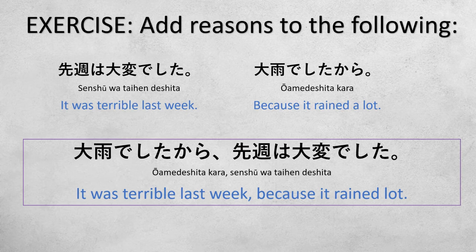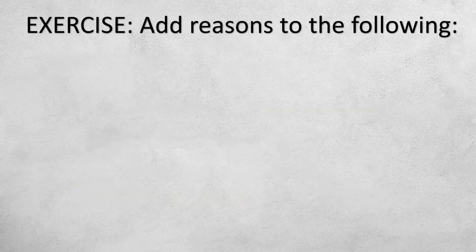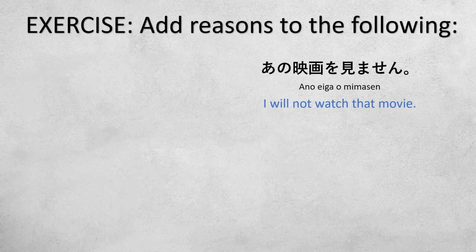Second situation. あの映画を見ません。I will not watch that movie. Now, what is the reason why you are not watching that movie?